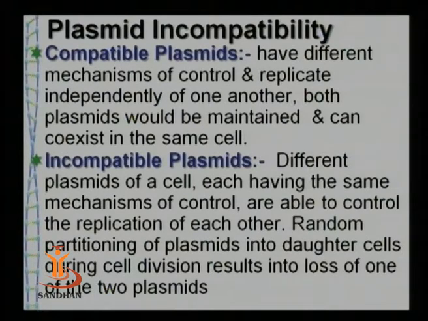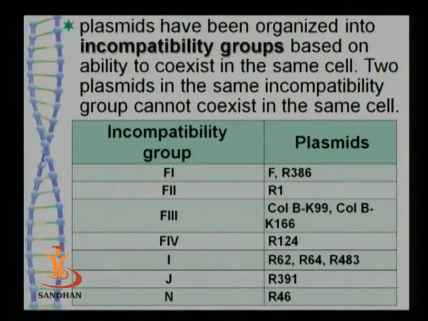As a result, whenever the cell replicates, that is, when partitioning of the plasmids takes place into the daughter cells, at that time there is a possibility of loss of one of the plasmids. This is also called curing of plasmid. There are other inducible methods or other ways by which plasmids can be cured that we will take up at a later stage. Now, on the basis of these incompatibility groups, the plasmids have been classified into several categories.